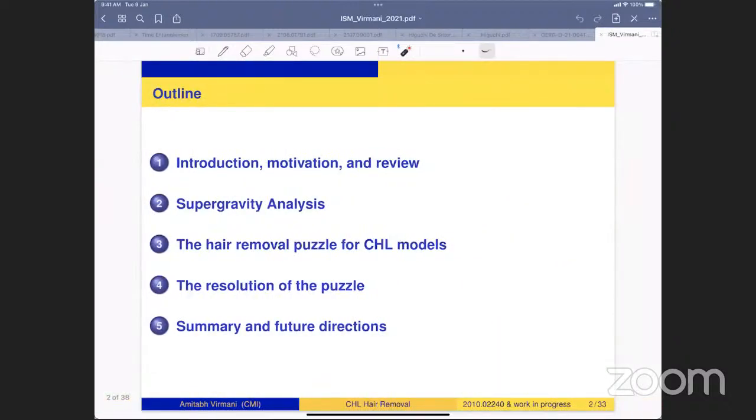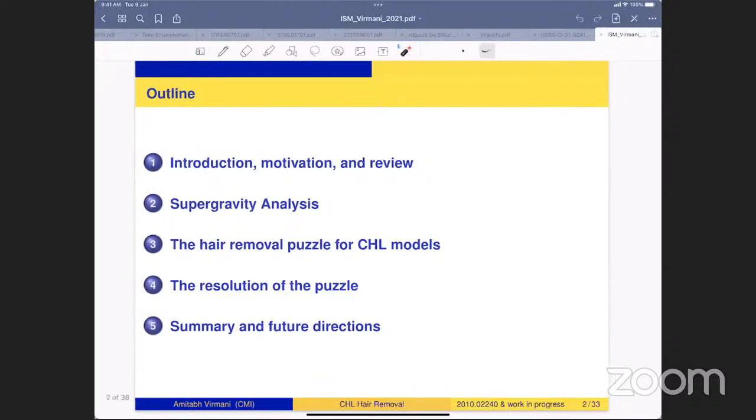Okay, so here is the outline of my talk. I will give a broad introduction, motivation for our work, and a brief review of the papers our work is based on. Then I will present the supergravity analysis that we have done in order to construct these hairs. And these hairs we have constructed to resolve a puzzle for the CHL model. So I will give a statement of the hair removal puzzle for the CHL model, then the resolution that we have proposed. And then I will end with the summary and future directions.